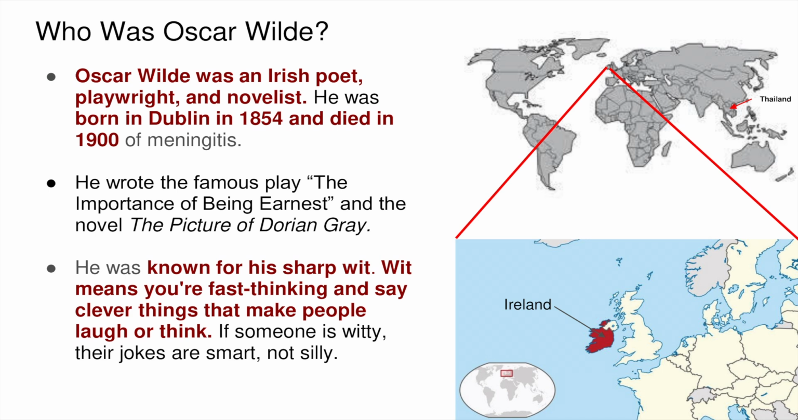He was also known for his sharp wit. That means he could think quickly and say clever things that made people laugh or think. Wit is more than just telling jokes. It's about using smart humor that sticks with people. Let's all say the three kinds of writing he did together: poet, playwright, novelist.